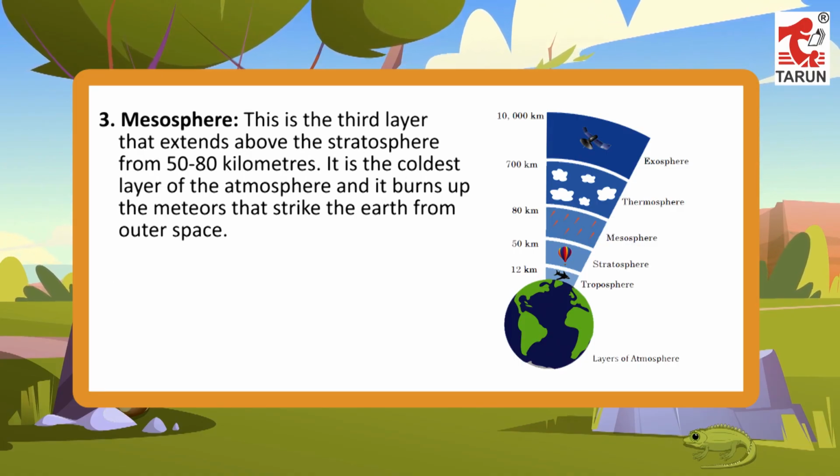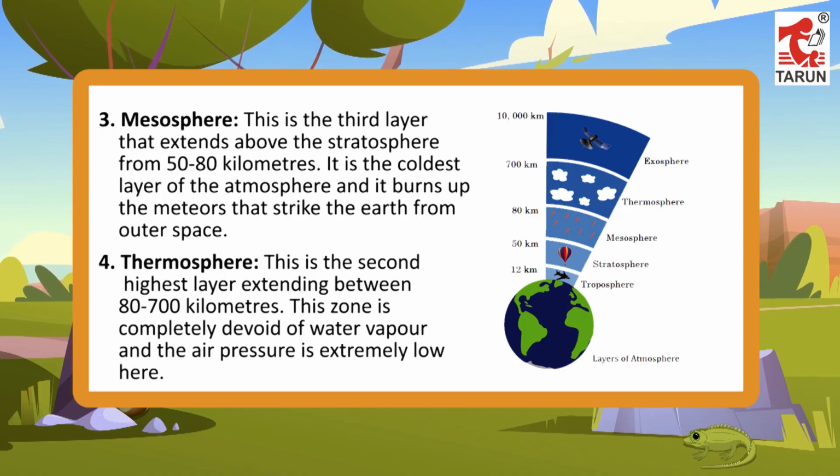3. Mesosphere. This is the third layer that extends above the stratosphere from 50 to 80 kilometers. It is the coldest layer of the atmosphere and it burns up the meteors that strike the Earth from outer space. 4. Thermosphere. This is the second highest layer extending between 80 to 700 kilometers. This zone is completely devoid of water vapor and the air pressure is extremely low here.